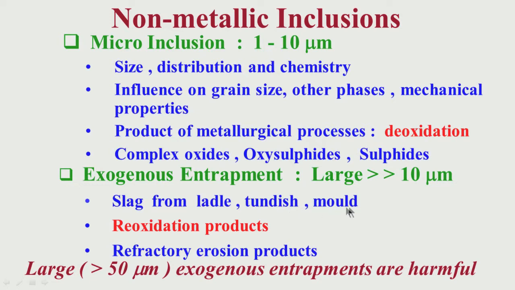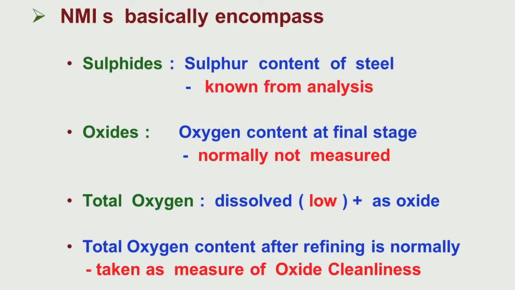So these are the three broad genesis of exogenous entrapments, which are relatively larger in size. Then I talked about NMIs. They basically encompass sulfides coming from the sulfur of steel, oxides coming from the oxygen content at